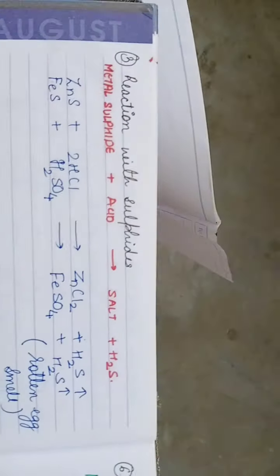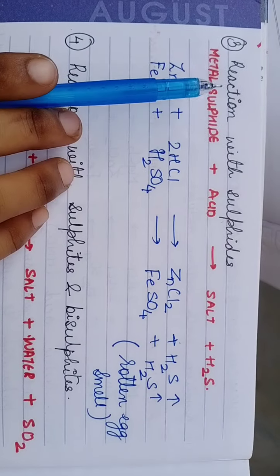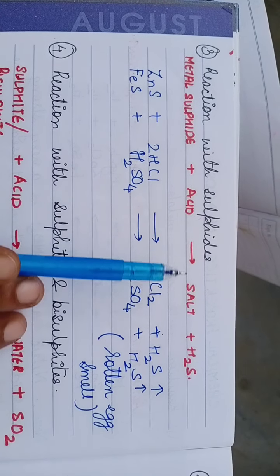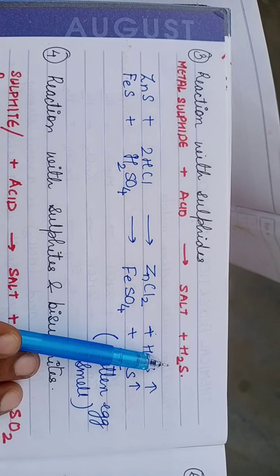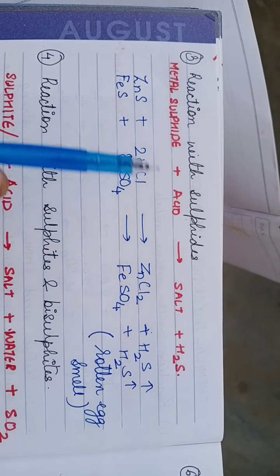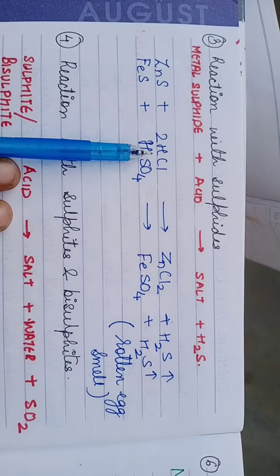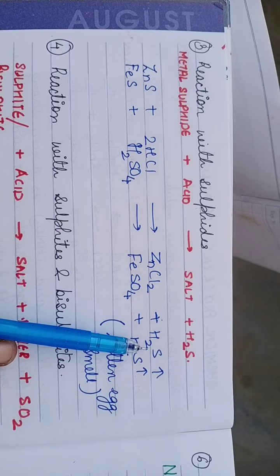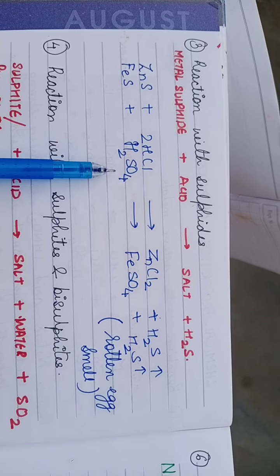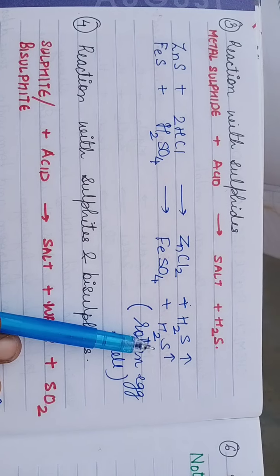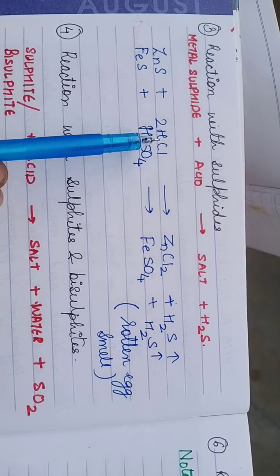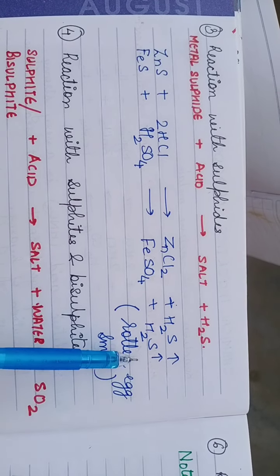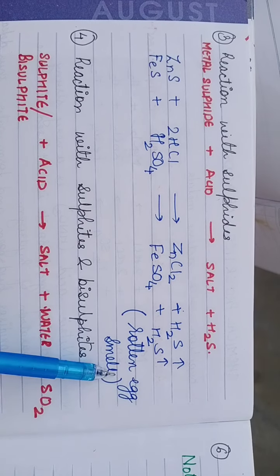Let us see the third type of the reaction, that is reaction with the sulfides. So here metal sulfide plus acid will give you salt and hydrogen sulfide gas. This is hydrogen sulfide gas. So ZnS plus 2HCl. Zinc sulfide will react with hydrochloric acid. It will give you zinc chloride plus H2S gas. Iron sulfide will react with H2SO4, will give you FeSO4 plus H2S. Children, here both of them can react with HCl and both of them can react with H2SO4. Okay. Now what is the smell of this gas? It has a particular rotten egg smell.